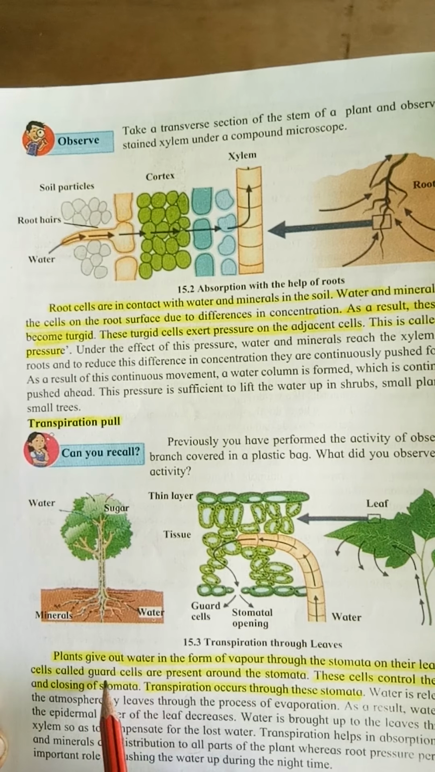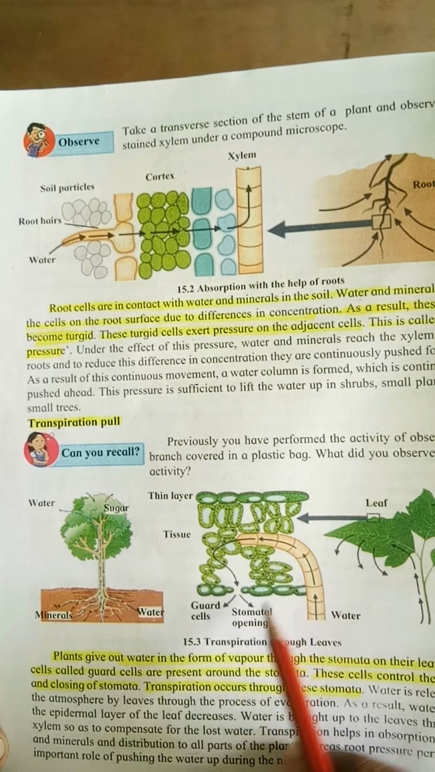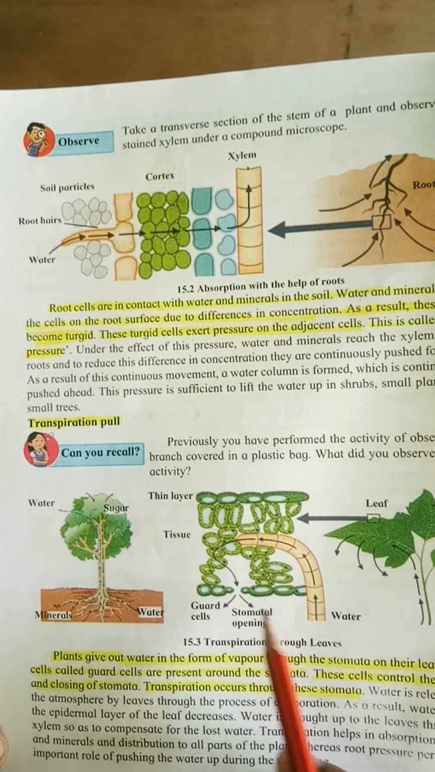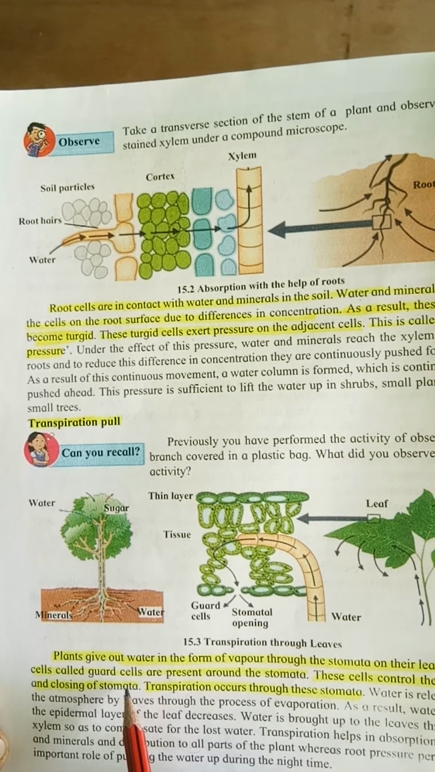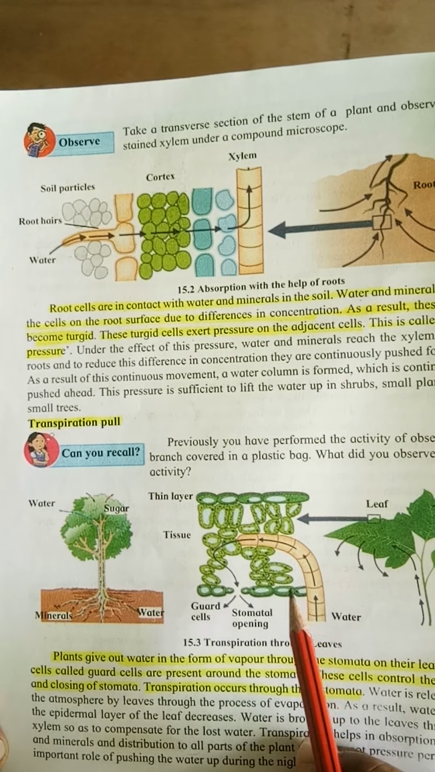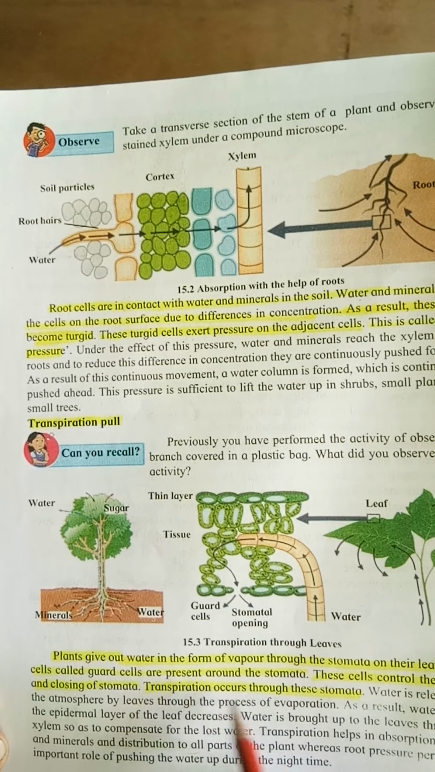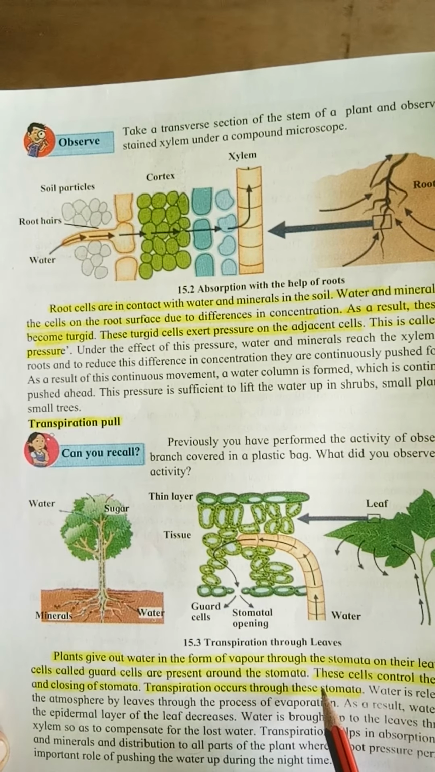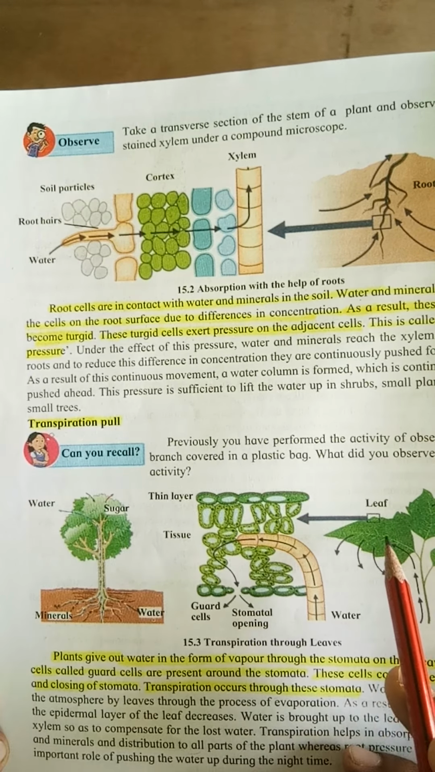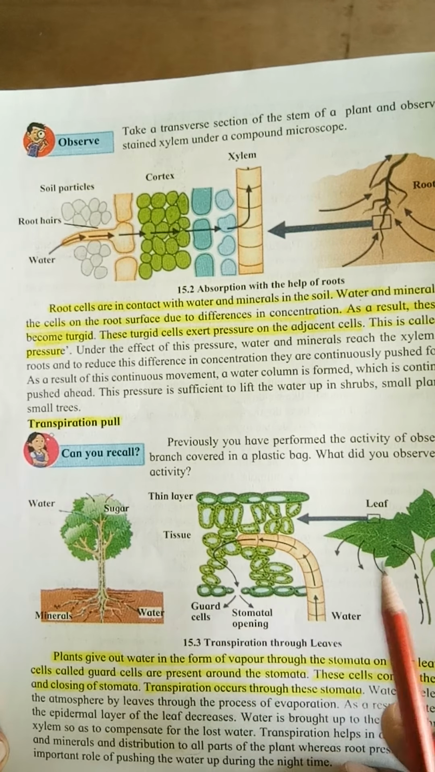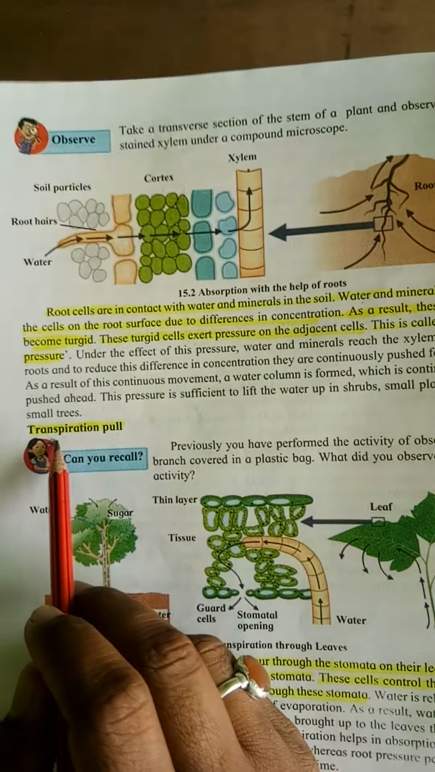Two cells called guard cells are present around the stomata. So around stomata there are guard cells. You can see a guard cells picture. These cells control the opening and closing of stomata. So the function of closing and opening of the stomata is performed by the guard cells. Transpiration occurs through these stomata, which allow CO2 to enter the leaf and give out oxygen in the form of vapor. This was about transpiration pull.